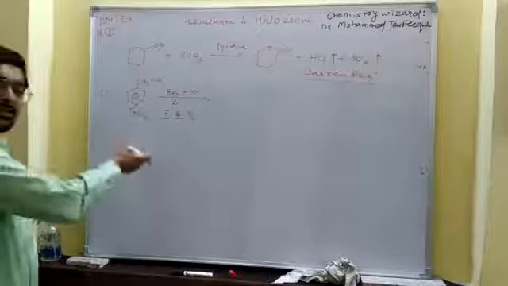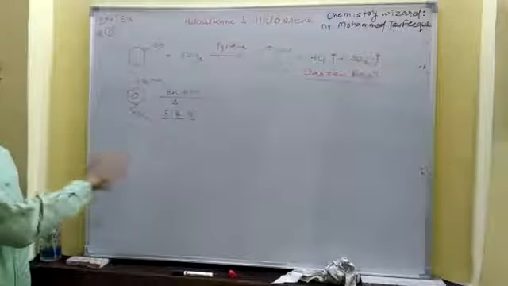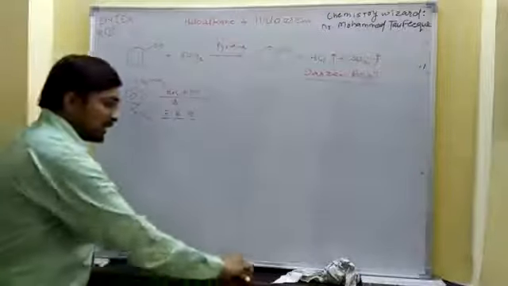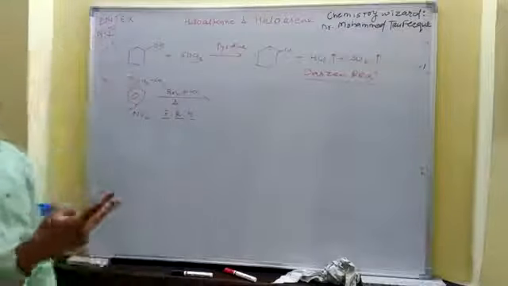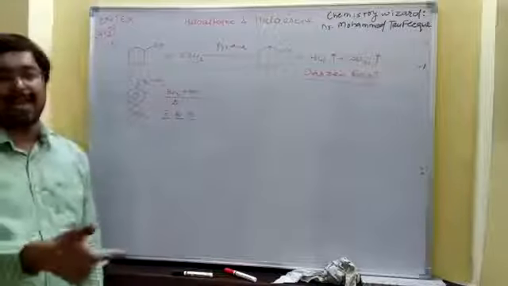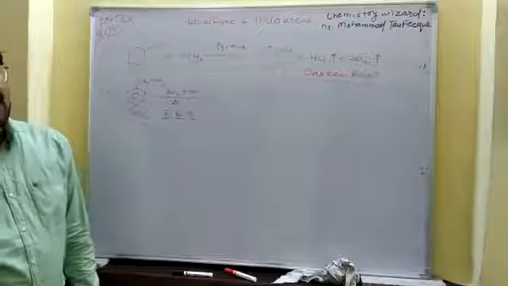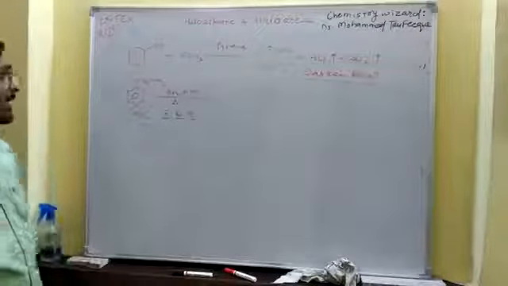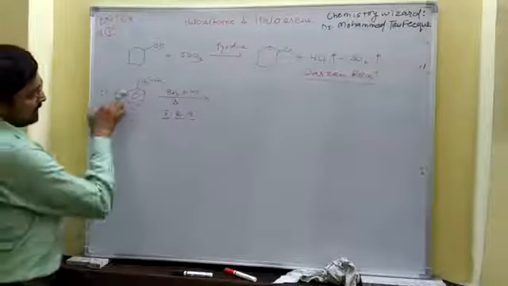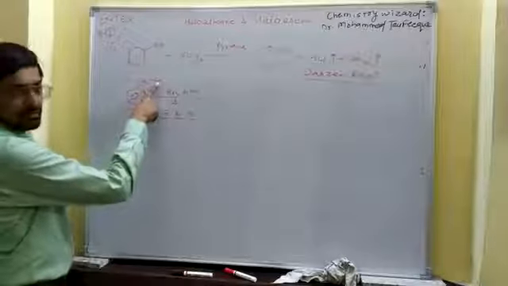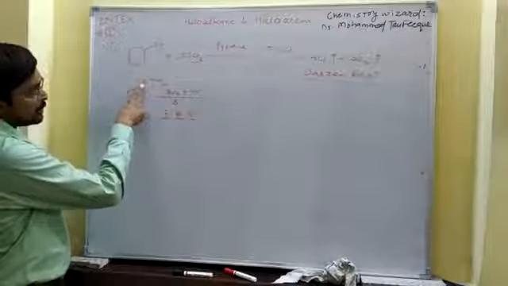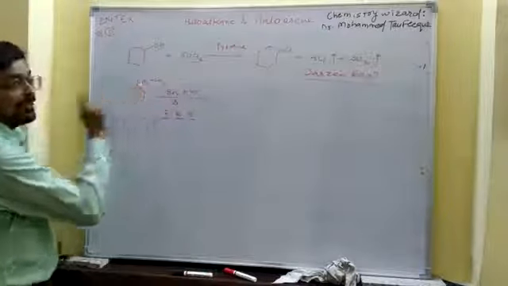As we have discussed in the previous question, in free radical halogenation the reactivity order would be benzylic carbon more than allylic carbon, more than 3 degree, 2 degree, 1 degree, methyl, then more than aromatic carbon, more than vinyl carbon. So look at that. These benzene carbons are the aromatic carbons. This one is a 1 degree carbon. This one is a 2 degree carbon, but it is 2 degree benzylic.